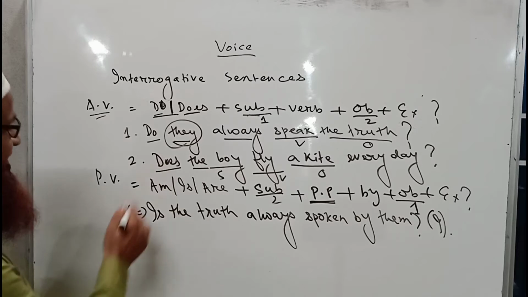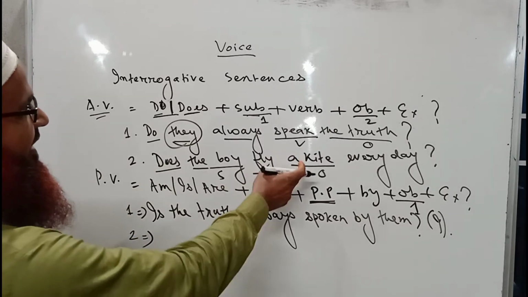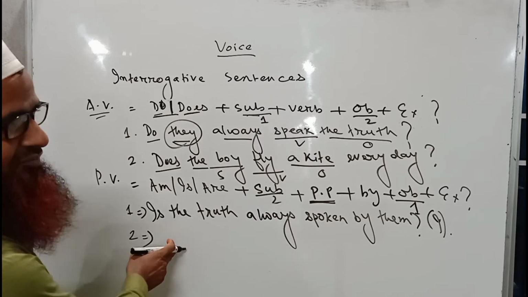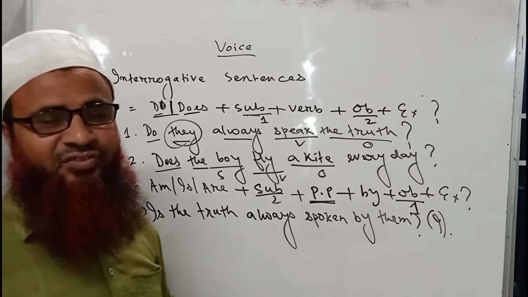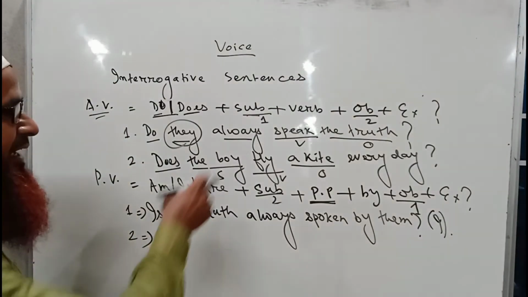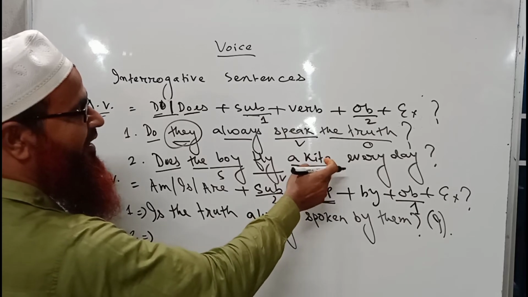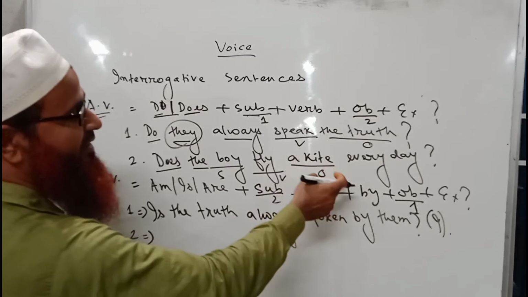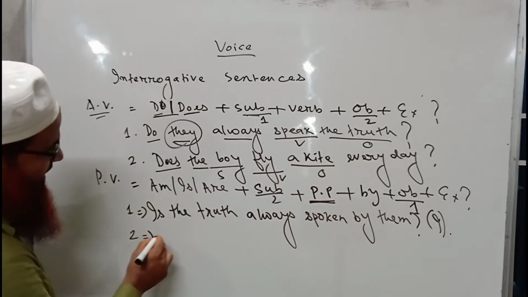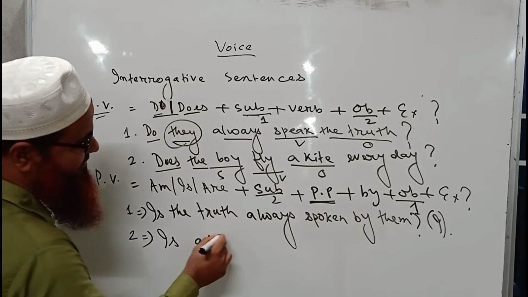Now the second sentence, to implies, will write a kite is the object here, it will be the subject, and a kite, as a kite is third person singular number, so is will be with it. That means this subject will agree with the verb is. That is why again we will write is a kite.